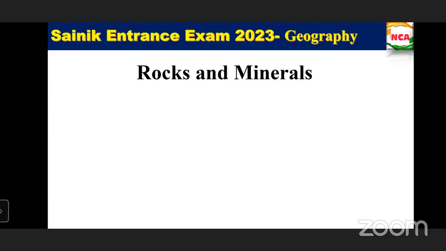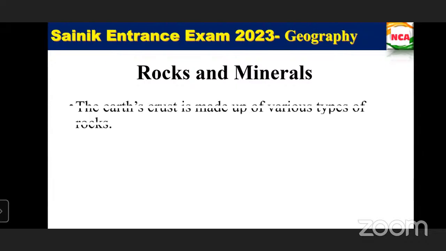So just now we saw about the rocks, that is the crust layer, right? So the crust comprises of what? Rocks and minerals. So what is a rock and the minerals? What is it actually? Because the earth's crust is made up of various types of rocks.